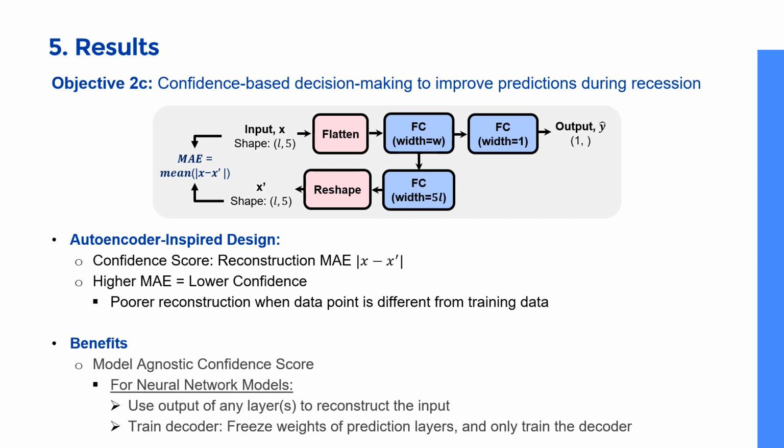In this section, we attempt to use confidence-based decision-making to ameliorate this effect. Using an autoencoder-inspired design, we generated a model-agnostic confidence score for all neural network models in the form of the reconstruction MAE. We expect the reconstruction MAE to be a proxy for the true error of the prediction.